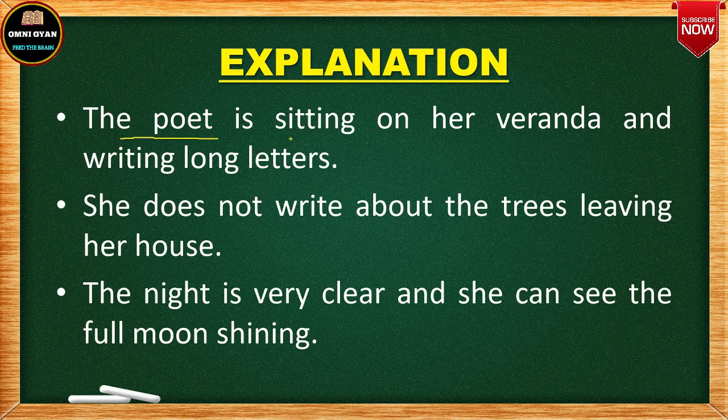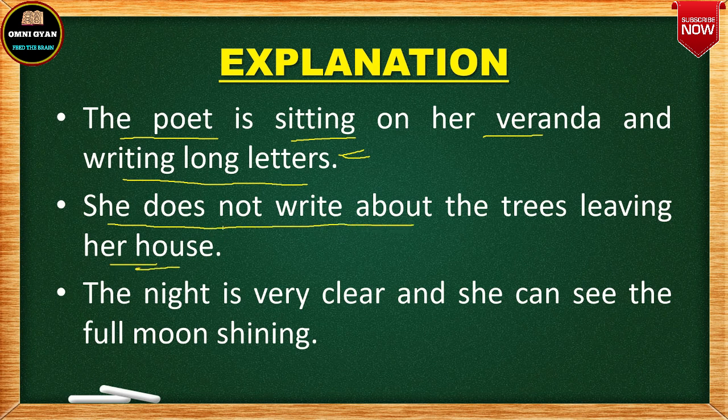Now the poet is sitting on her veranda and writing long letters. So what is the poet doing? If it is asked in the exam, the poet is sitting on her veranda and what is she doing? She is writing long letters. But in that letter, she does not write anything about the trees leaving her house.